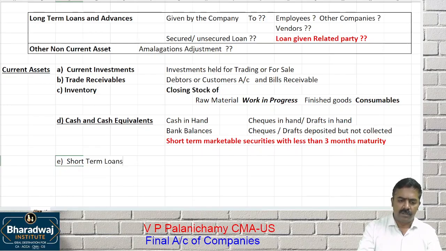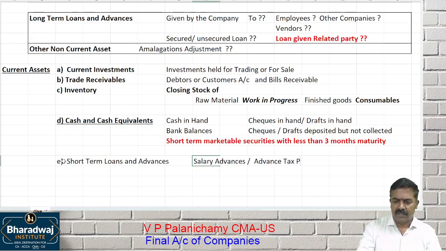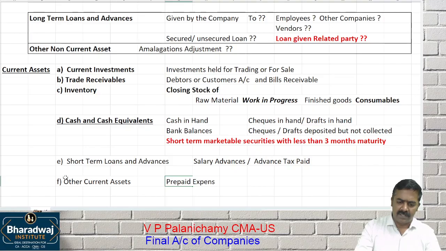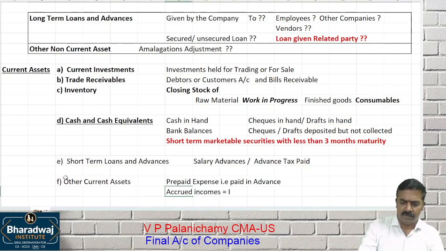Short-term loans and advances given, like salary advances given, advance tax paid, all those things can come. What is the next one? Other current assets, very simple. Prepaid expenses, that is paid in advance, and accrued incomes. Accrued income means incomes receivable.